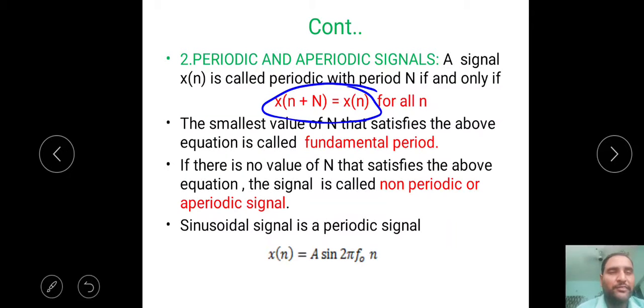A signal which obeys that condition is called a periodic signal, where capital N is called the fundamental period. The smallest value of N that satisfies the above equation is called the fundamental period. If a signal doesn't obey the above condition, it is called a non-periodic signal. All sine and cosine signals are periodic signals.